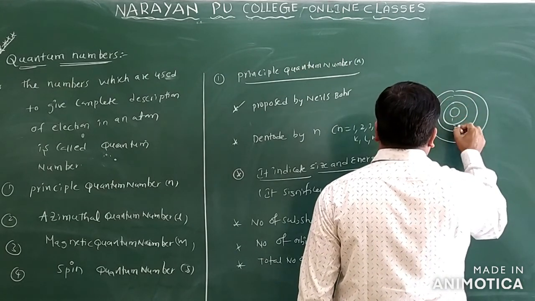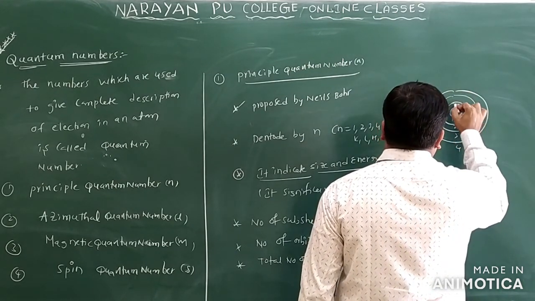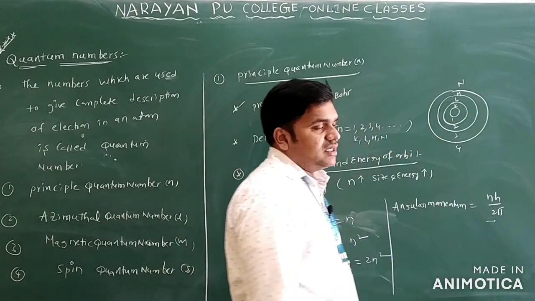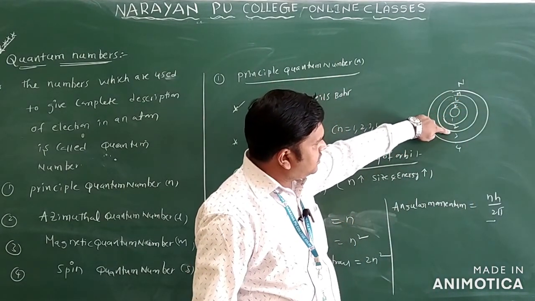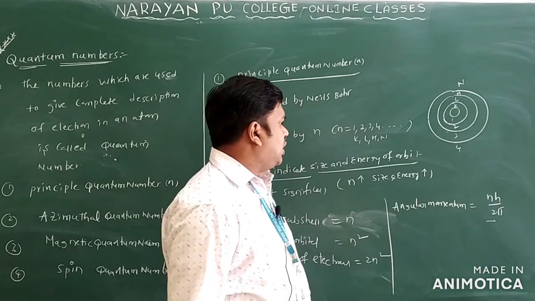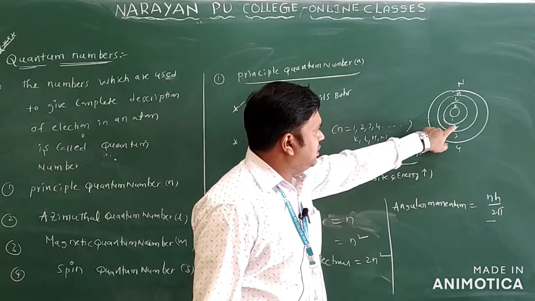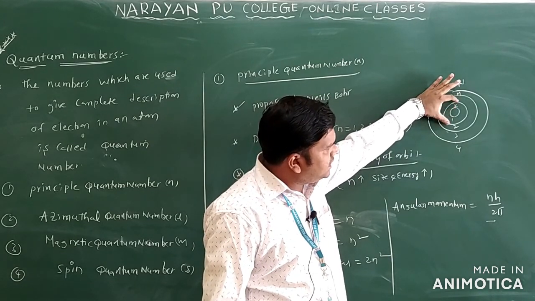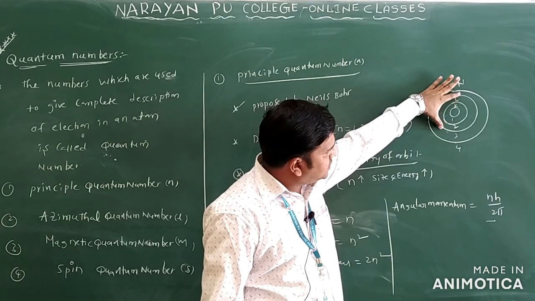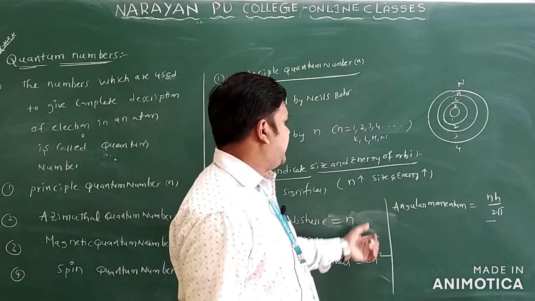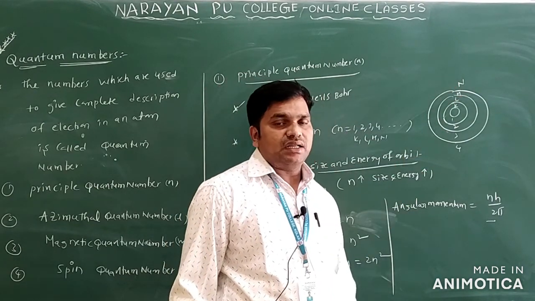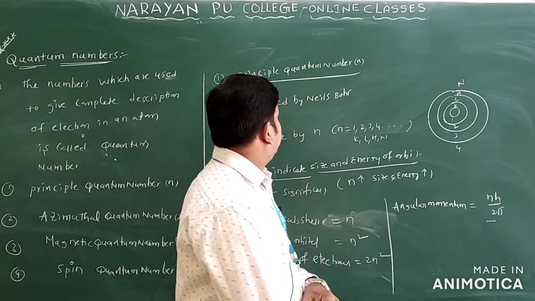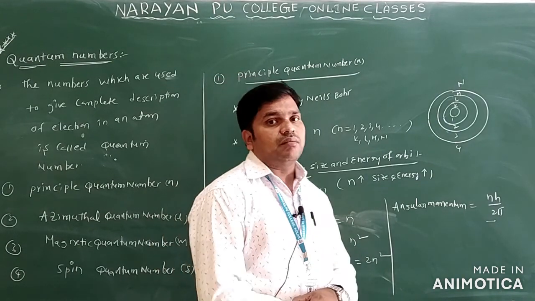So here 1, 2, 3 and 4. You can write here K, L, M, N respectively. These are the sizes. This is the first orbit, second orbit, third orbit and the fourth orbit only. Now you can see, as n value increases, the size of the orbit increases. Initially this is the size, then the size increases: second orbit, third orbit, fourth orbit. As n increases, size increases, and energy also increases. So this is regarding the principal quantum number.